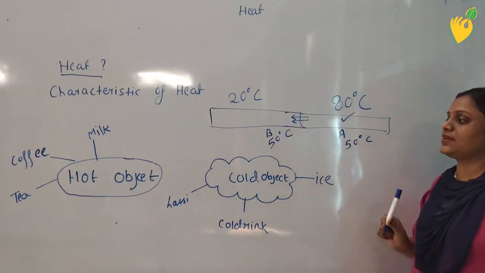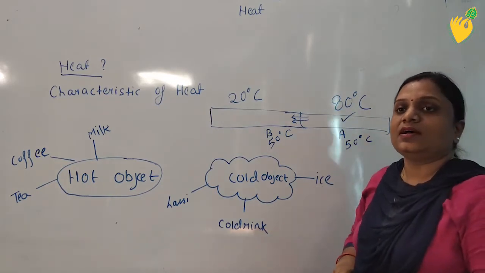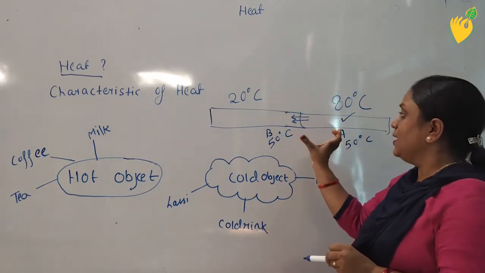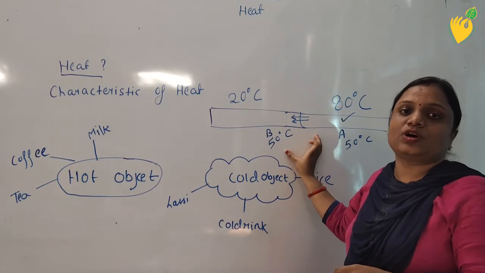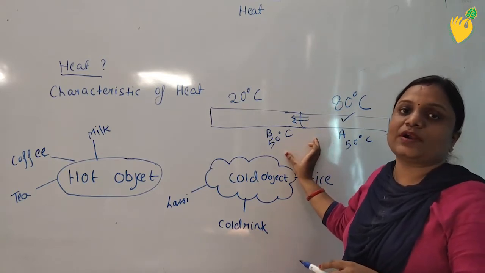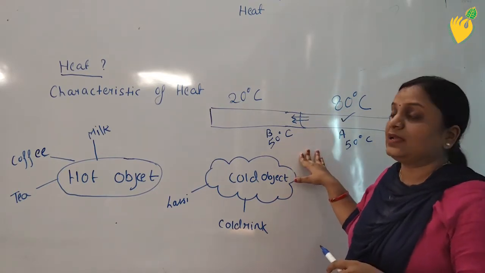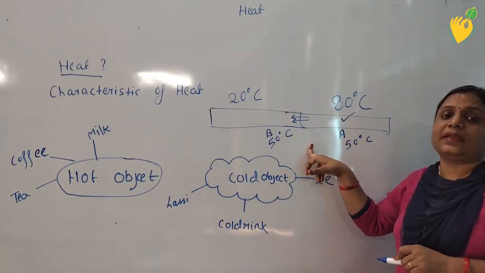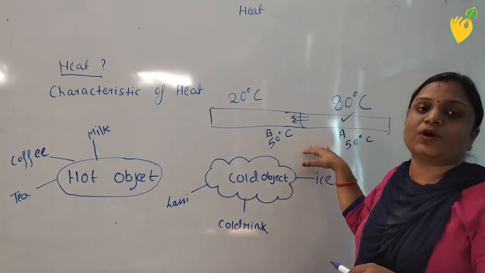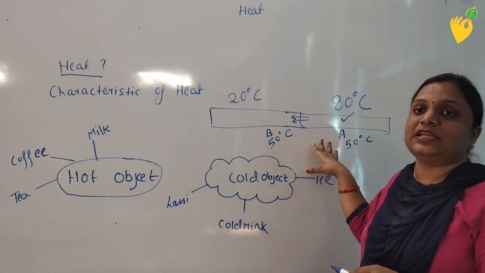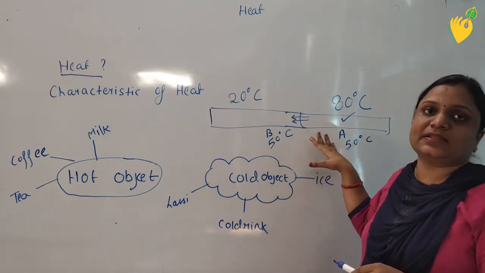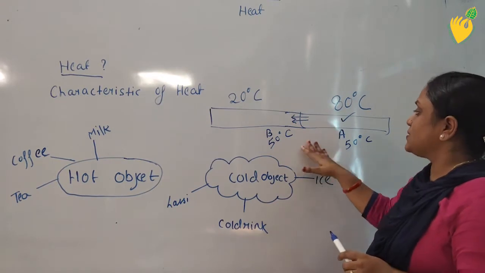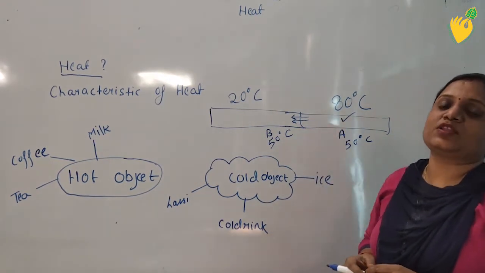When the temperature of both objects becomes the same, then we can say now they are at constant state. These two bodies are at constant state. That means the process is in equilibrium. Equilibrium means that no process takes place between these two objects, or you can say these two bodies. This is called calorimetry's principle.